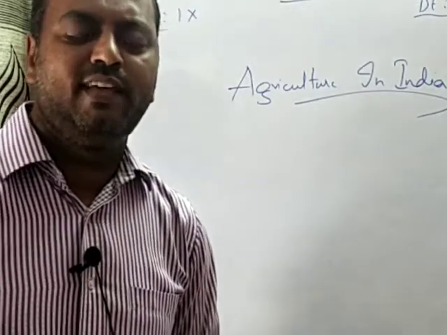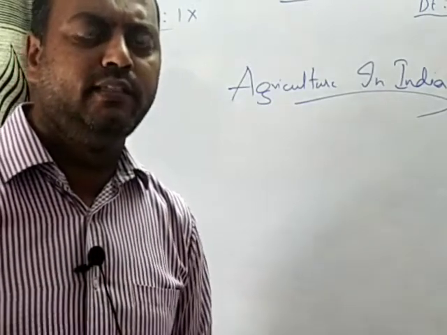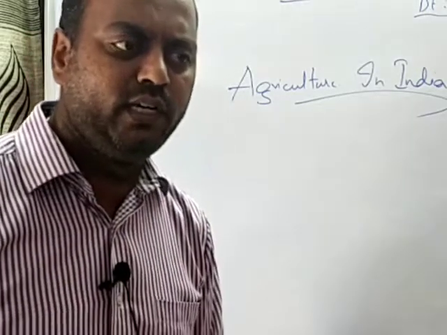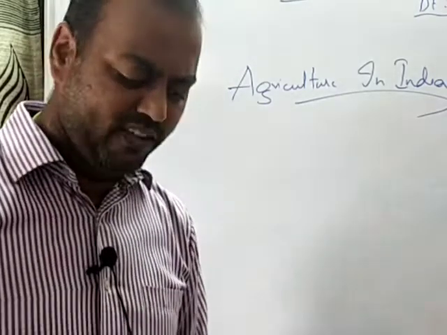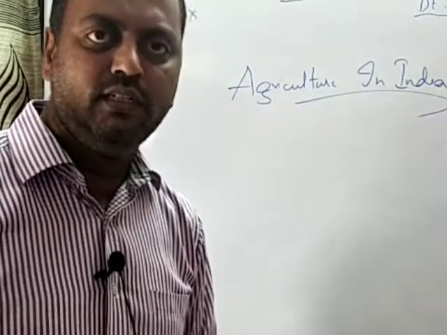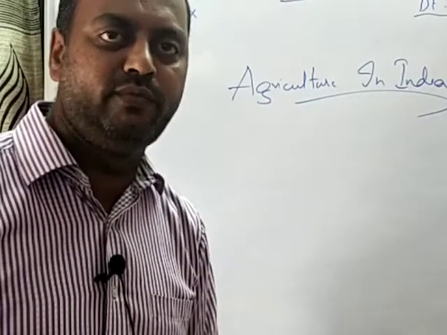Children, for the past few days we have been learning about agriculture in India, and yesterday under the importance of agriculture we tried to understand the development of Indian agriculture in three phases. The first phase we have classified as from 1950 to 1965, where the construction of big projects was taken up by the government of India after independence.